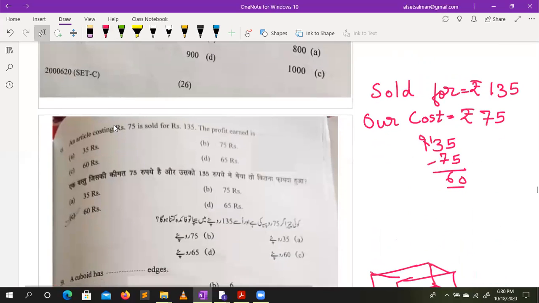An article costing 75 is sold for rupees 135. So you purchase the product at 75 and you sell it at 135. That means you earn 60 rupees. So profit is 60 rupees. Answer is C.